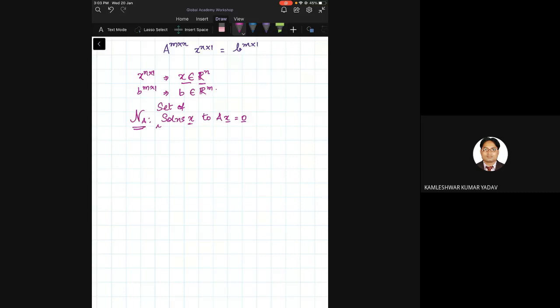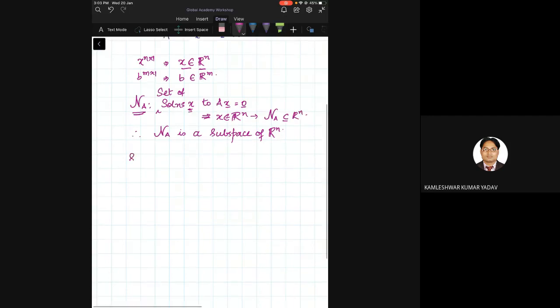So this is a subset of some vector space, and therefore the null space is a subspace. Null space of A is a subspace of Rn, because x is always an n-component vector.